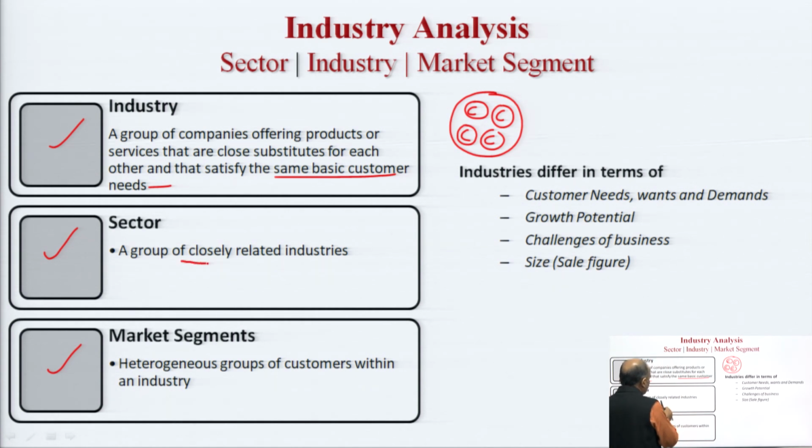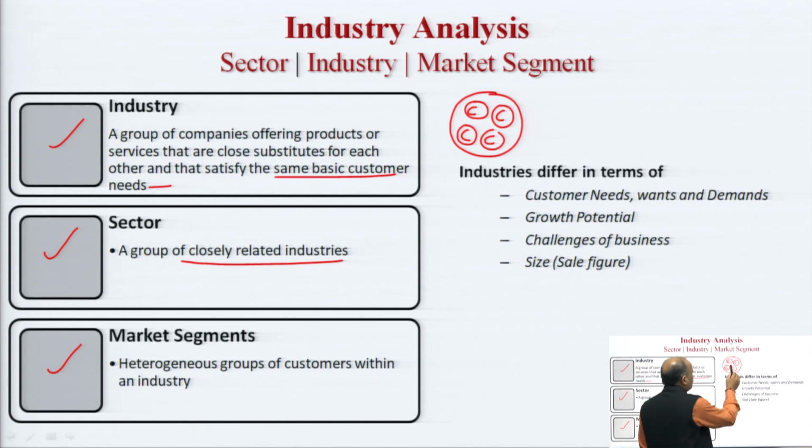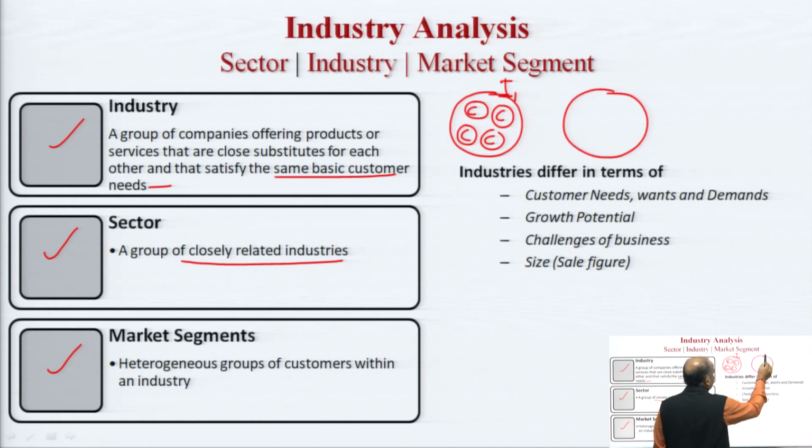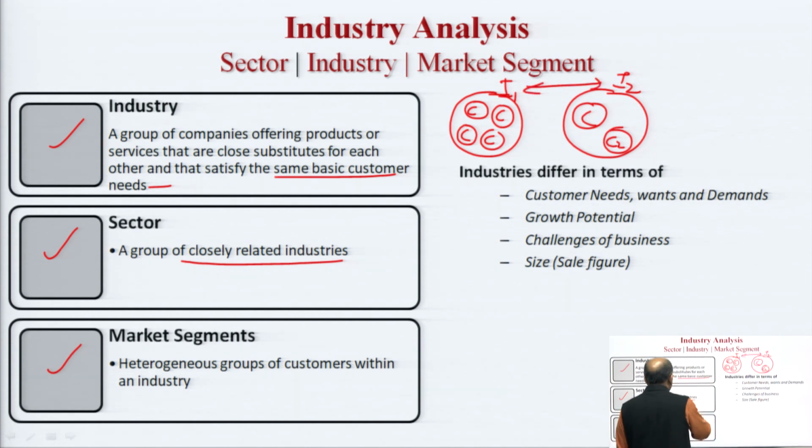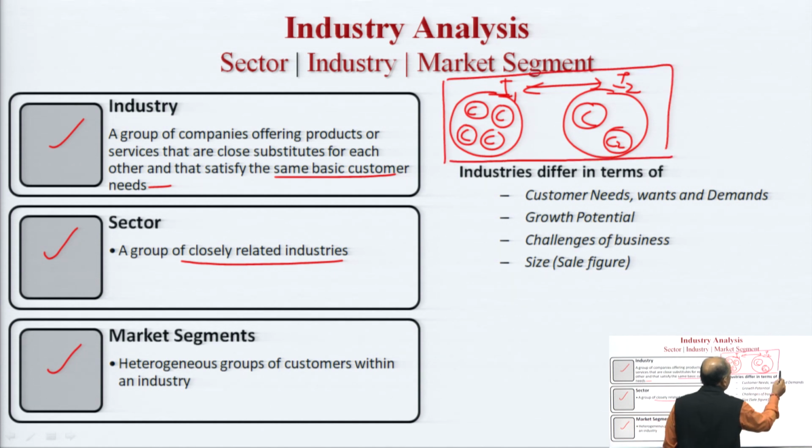Sector is a group of closely related industries, which means that if I consider this circle as industry 1 and there is another industry, that is I2, wherein there are other companies like these, and if these two industries are closely related, which means that the product of the one industry is somewhere being utilized by the other industry. This is how they could be closely related. So if I club these two industries together, what I will have is the sector.